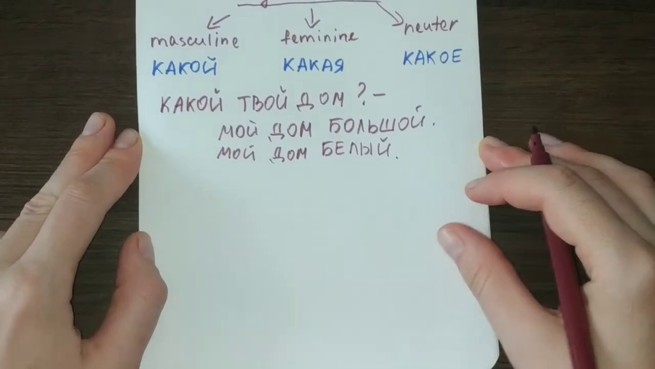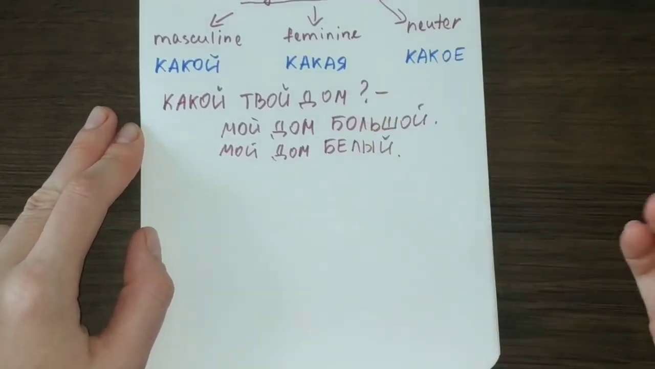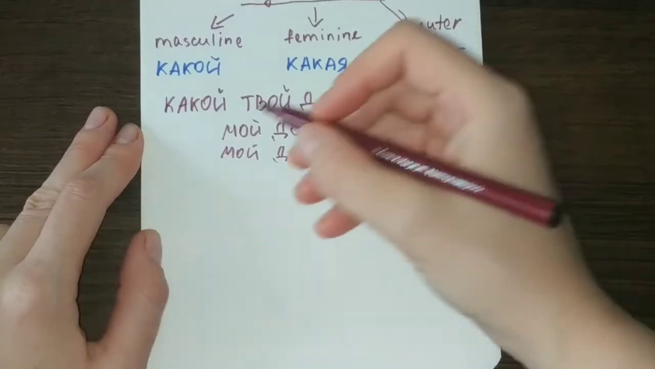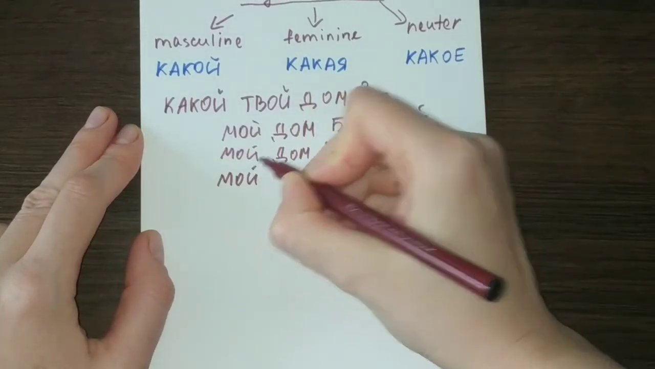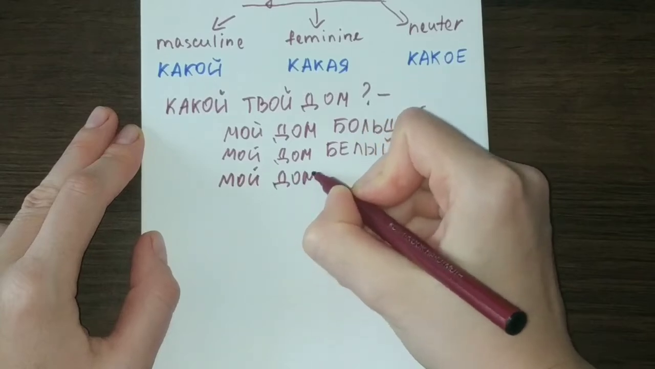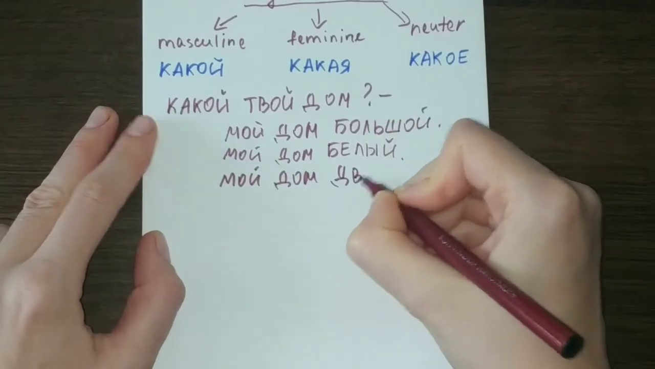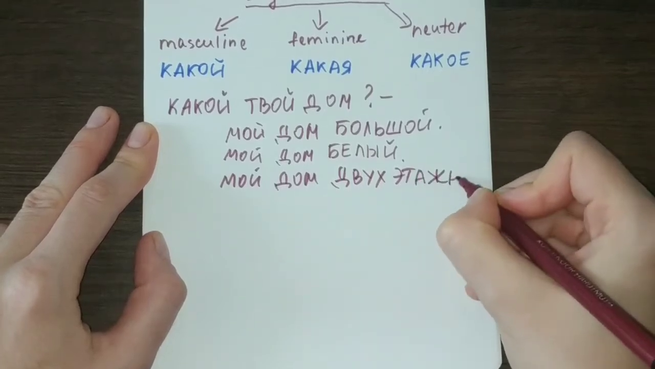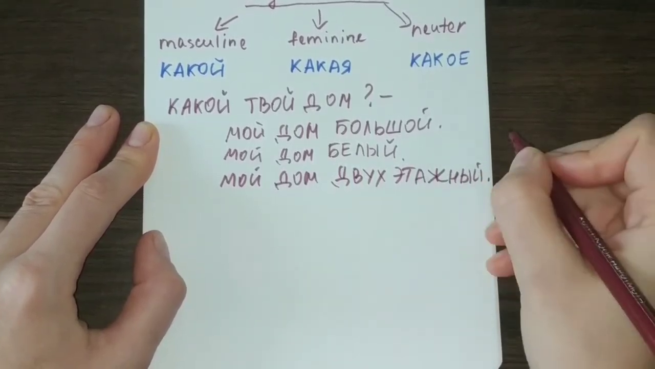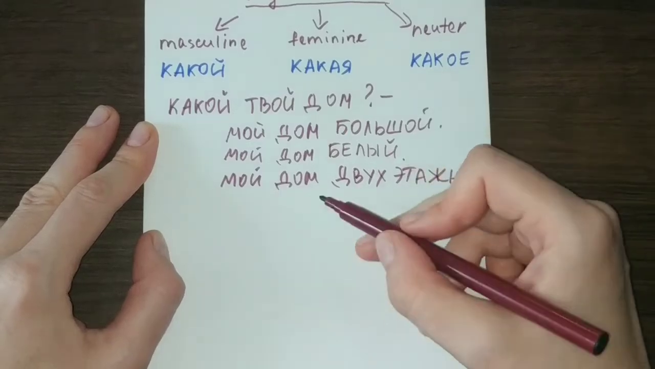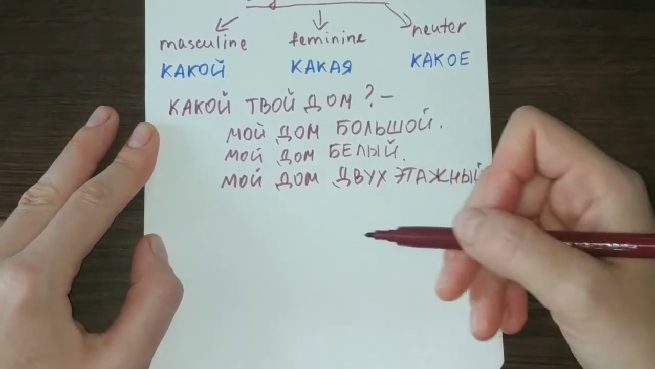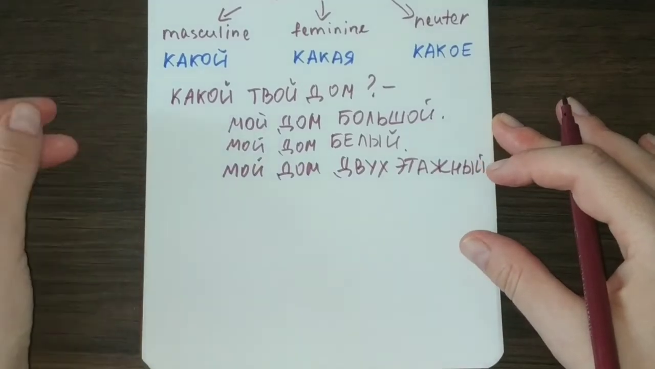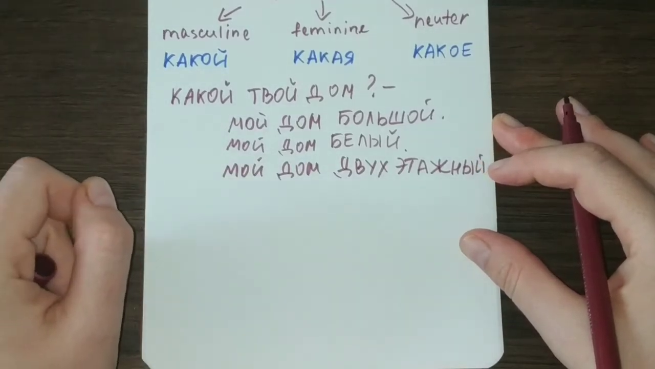Or it can be saying how many stories there are in the house. So you can say мой дом двухэтажный. Двухэтажный, it's an adjective which means two-storied. So my house is two-storied. Мой дом двухэтажный. Or also the question какой, which kind of house do you have?